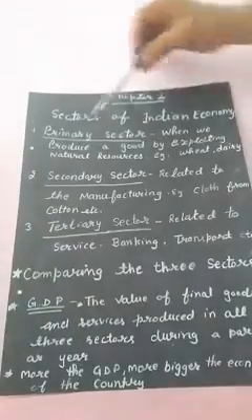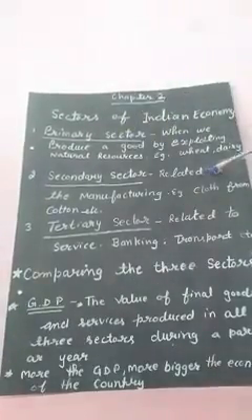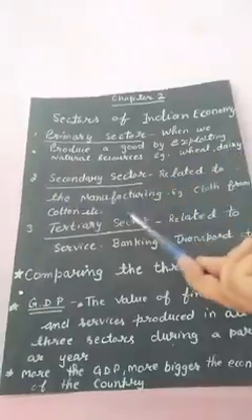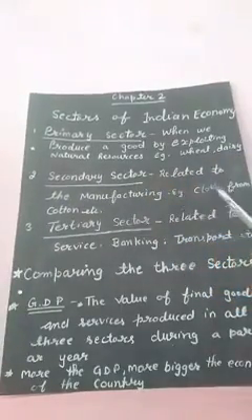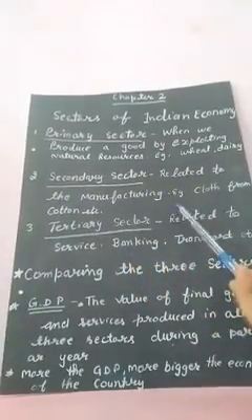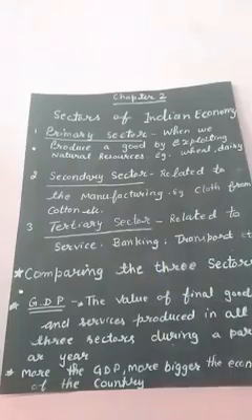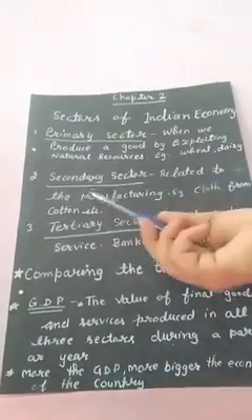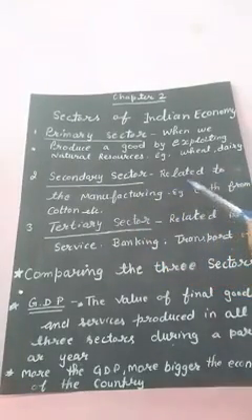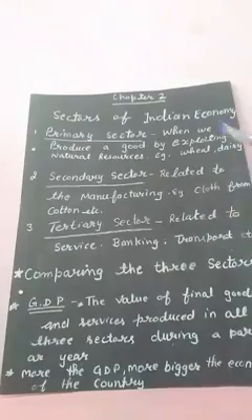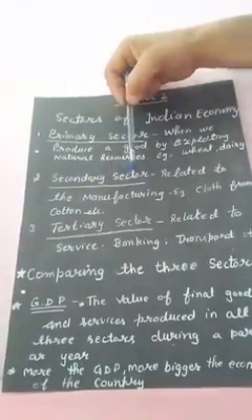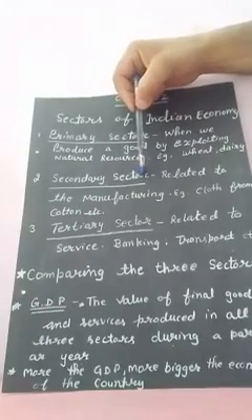Students, the second sector is the secondary sector. This sector is related to manufacturing, for example cloth from cotton, etc. Students, in this sector most of the things are produced in factories or industries. So this sector is also called the industrial sector.